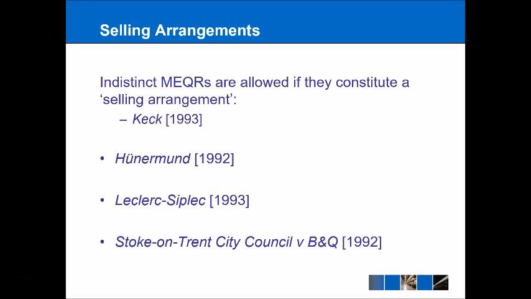Similarly, Stoke-on-Trent City Council and B&Q was all to do with Sunday trading laws in the UK. So in the UK, it used to be the case that shops weren't allowed to open at all on Sunday. In fact, there are still restrictions. So big shops can only open for about 6 hours on a Sunday, I think. And the argument was made there that this was affecting trade. It was an MEQR that was indistinct because it applied to all goods. All shops had to shut down. But because it was to do with the way that products were sold, in other words, to do with it being on a Sunday, this was allowed as a quantitative restriction, or rather an MEQR.